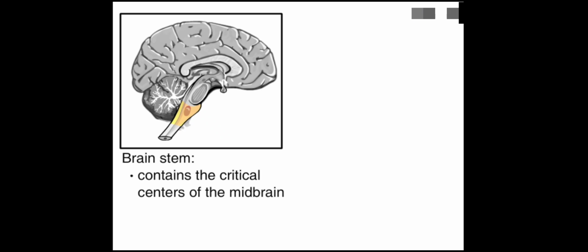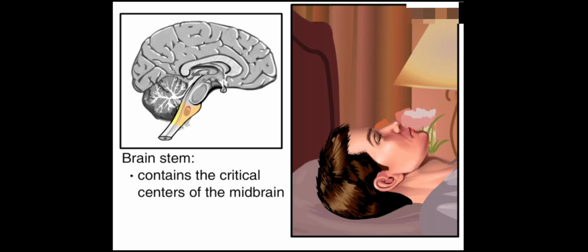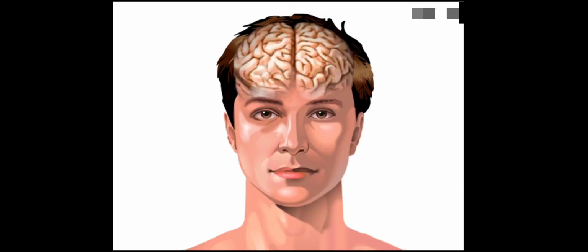The medulla, with its critical functions, lies deep within the head, where it is well protected from injuries by an extra thick section of overlying skull. When we are asleep or unconscious, our heart rate, breathing, and blood pressure continue to function because they're regulated by the medulla. And that concludes a general overview of the components